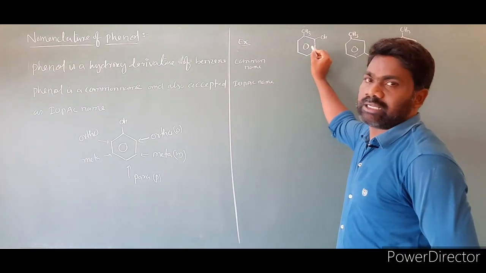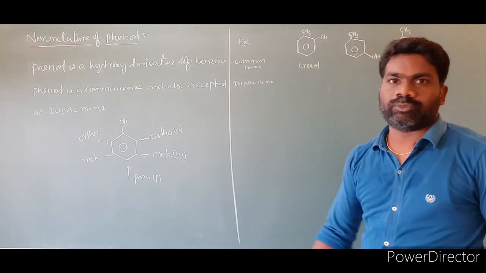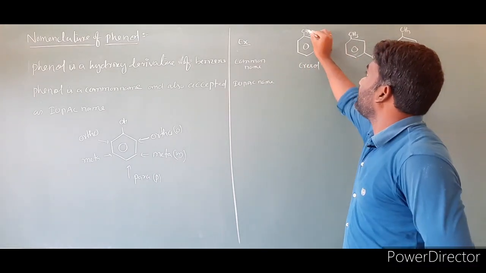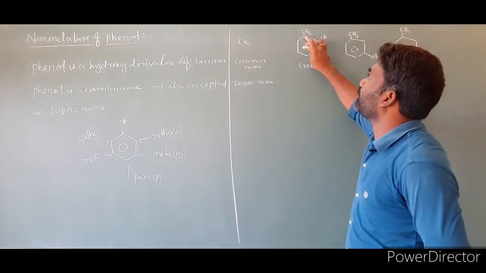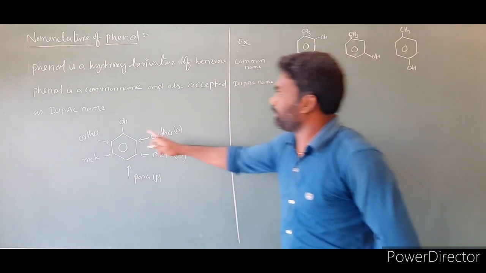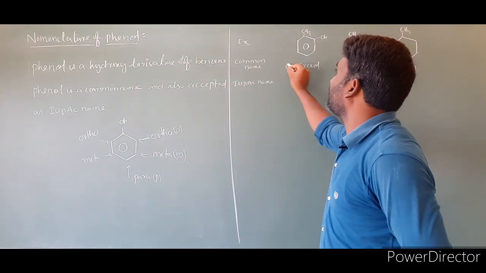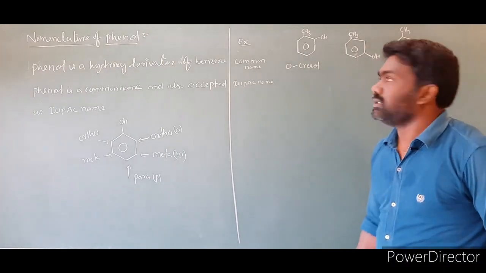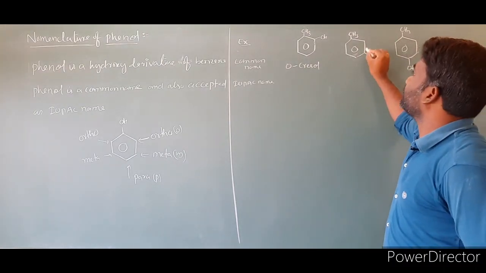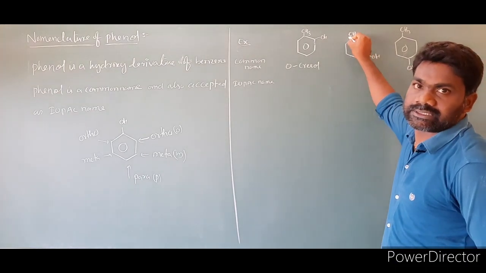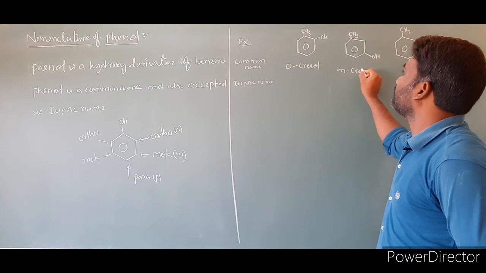Then we write the common names and IUPAC names of these compounds. The common name of this compound is cresol. This is the OH group, and the CH3 group is at the next position, the ortho position. So this is ortho cresol. Then for this one, the CH3 is at the meta position, so this is meta cresol.